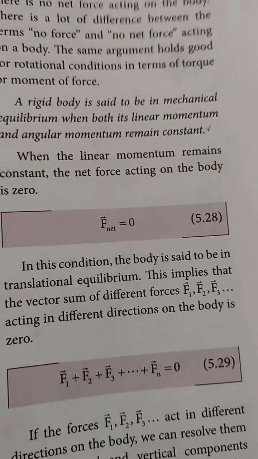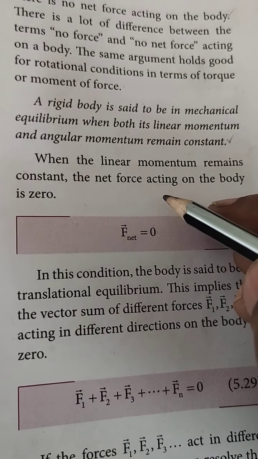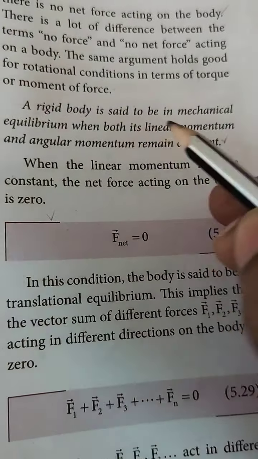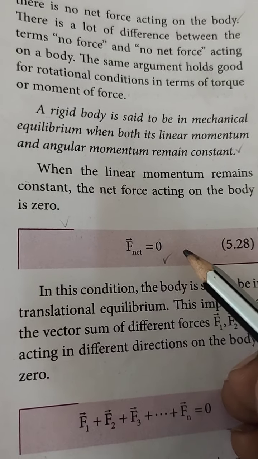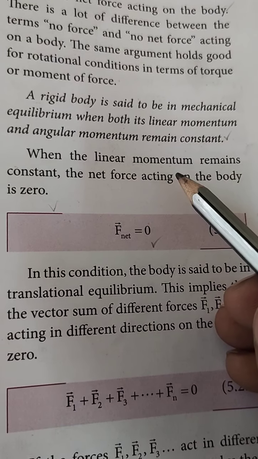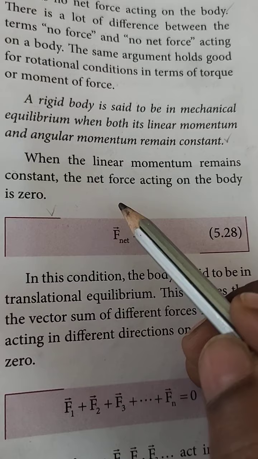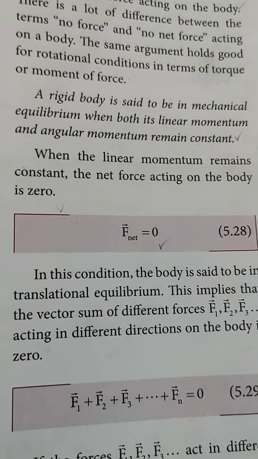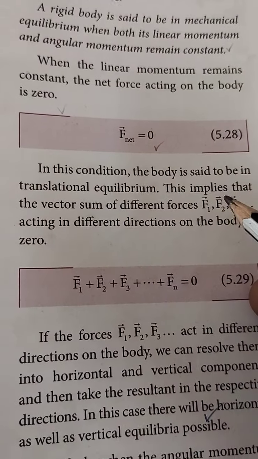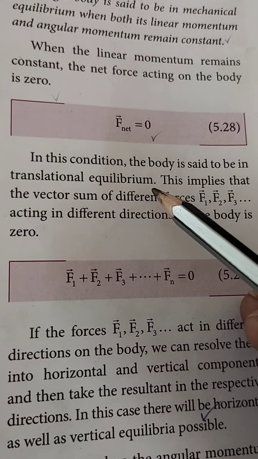When the linear momentum remains constant, the net force acting on the body becomes 0. So F net becomes 0. In these conditions, the body is said to be in translational equilibrium.